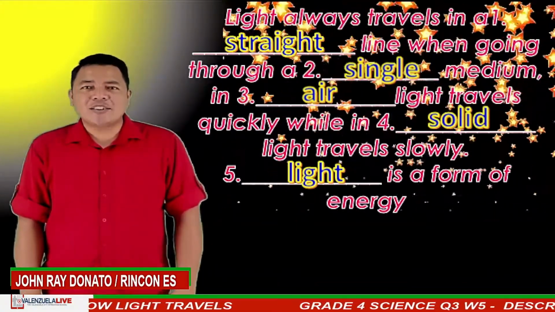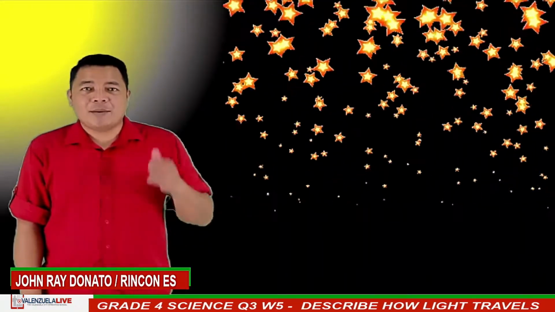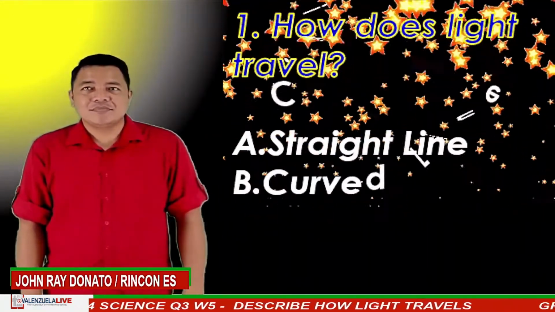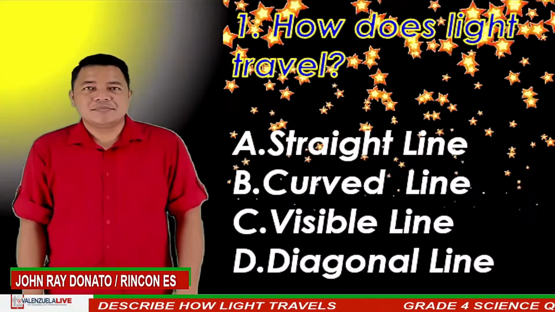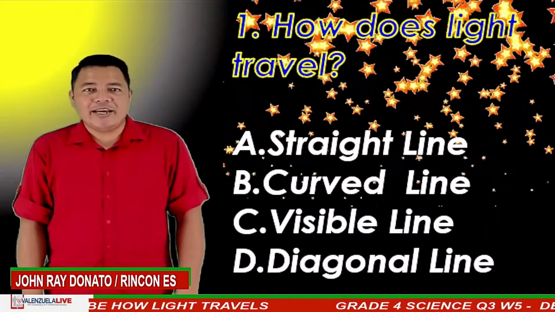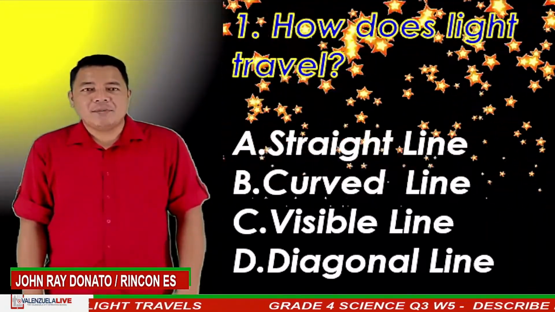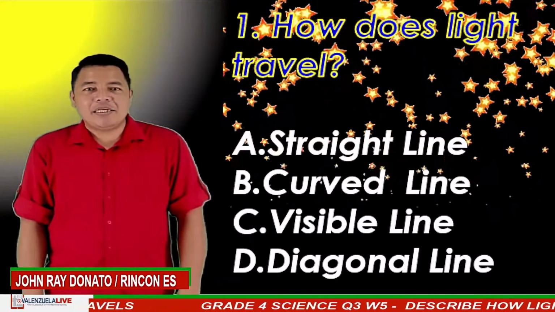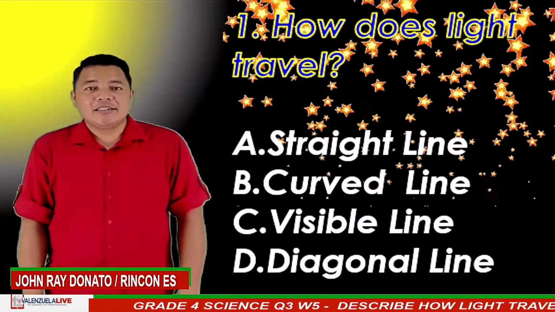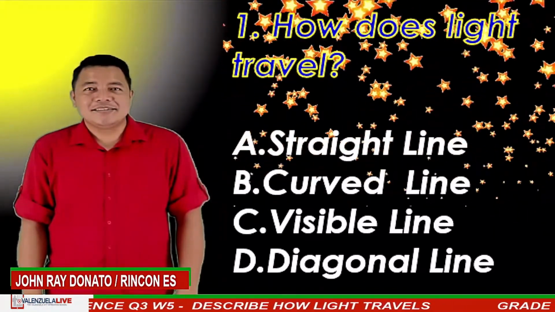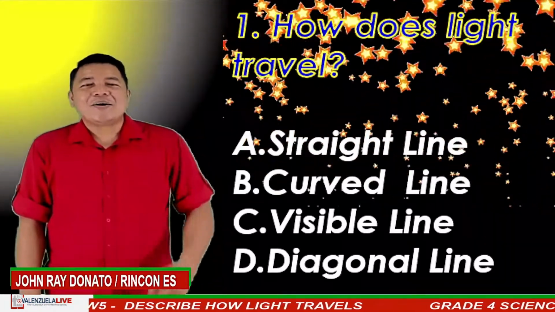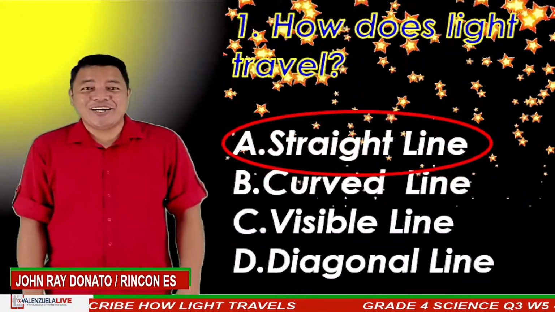Now, let us try to answer the selection. Kindly put your answer on the comment box. Let's try number 1. How does light travel? A. Straight line. B. Curved line. C. Visible line. Or D. Diagonal line. Correct. It is A. Straight line.